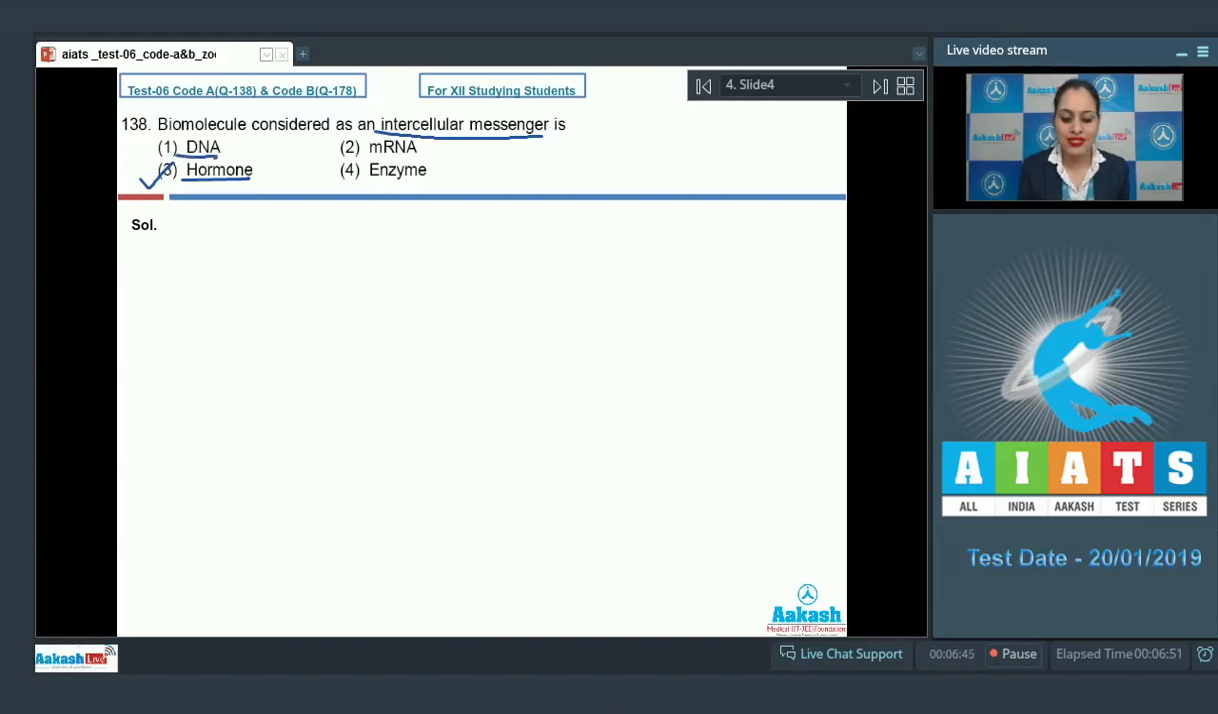The very first option given is DNA, and this is an incorrect option. DNA is a genetic material and it is present intracellularly and they do not act as intercellular messengers. The next option given is mRNA, and this is an incorrect option because mRNA or messenger RNA is considered as cellular messenger, and it acts only within cell. The last option given is enzyme, and this is also an incorrect option. Enzymes are not intercellular messengers. So the correct answer to this question is option number 3. Let's discuss our next question.